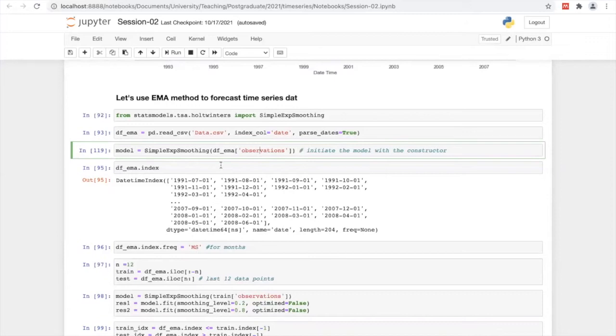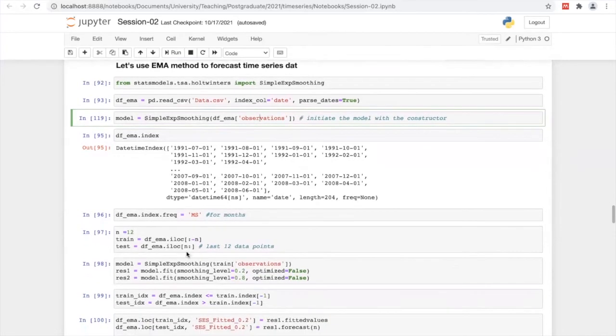Once it loads this data, it doesn't know the frequency of the data, but once we go with the simple exponential smoothing approach, we want to set this frequency, otherwise it will struggle to identify it, right?